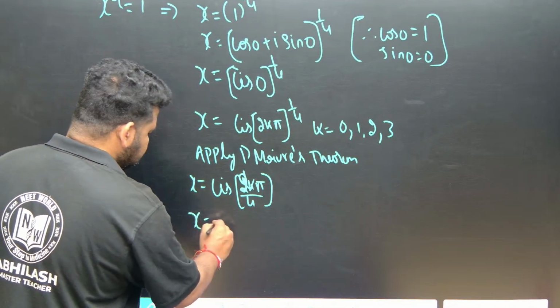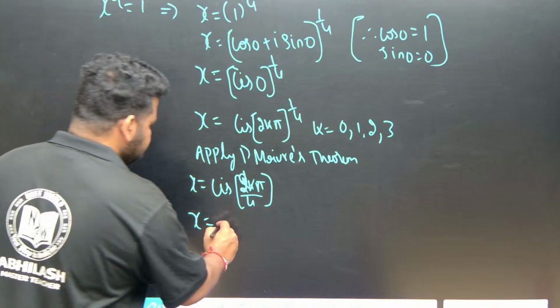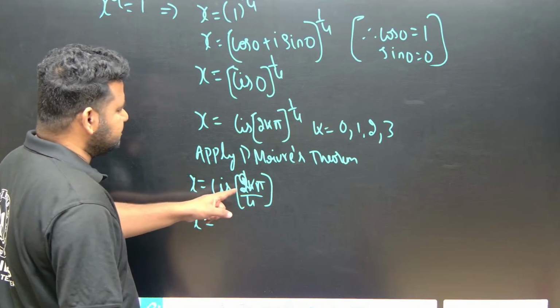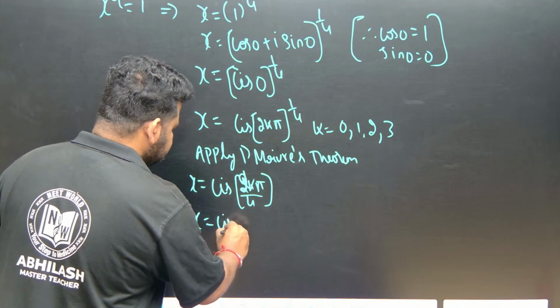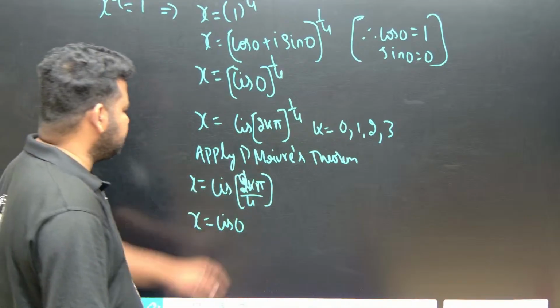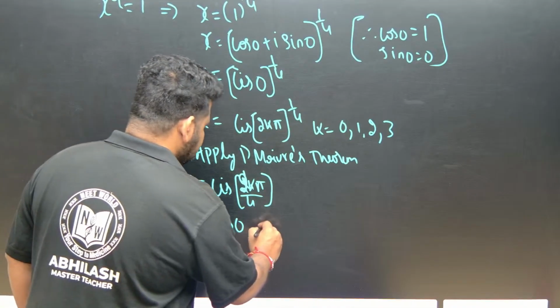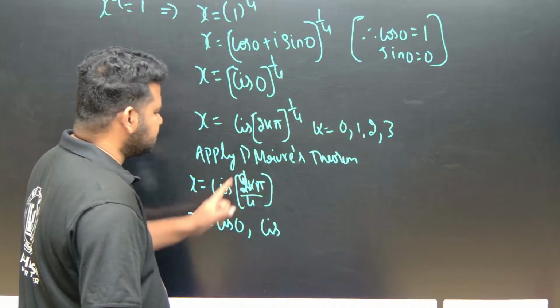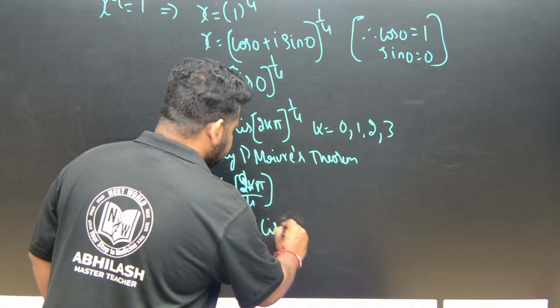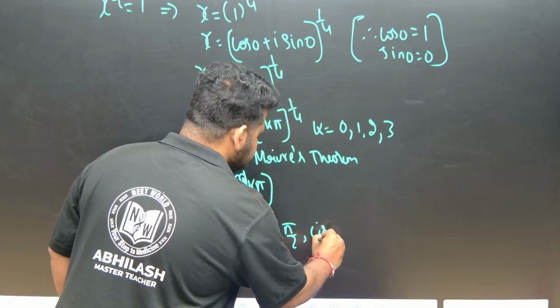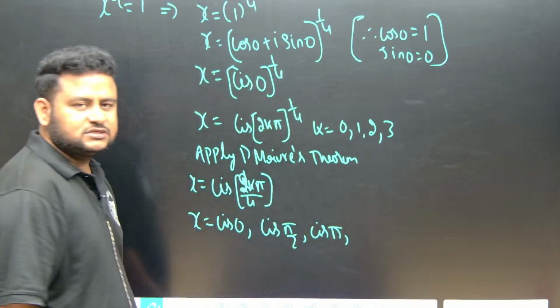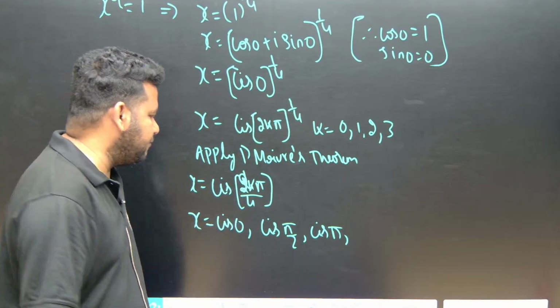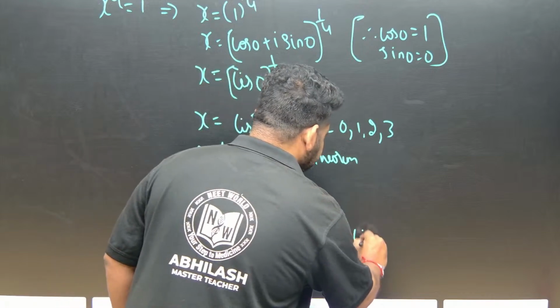X is equal to, when we put k is equal to 0, we will have cis 0. When k is equal to 1, we will have cis pi by 2. Similarly, we will have cis pi, and we will have cis 3 pi by 2.